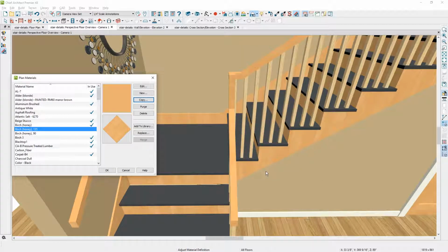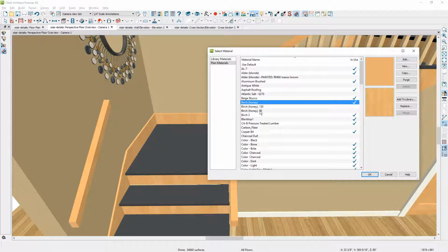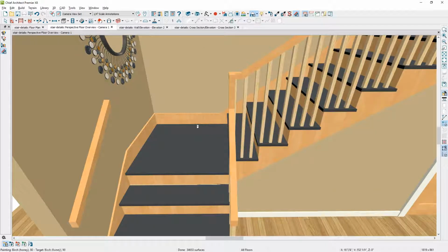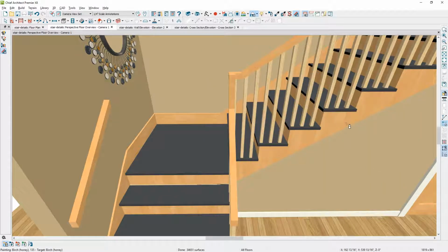Now that I have those two materials added into my plan materials, I can simply open up the material painter and then choose those materials, in this case the birch 90 that we created, and I can apply that onto that molding we created for the stairway. Now I also have a material that we created called the 135 or the 45 degree angle. Again, it kind of depends on which way the original material goes.